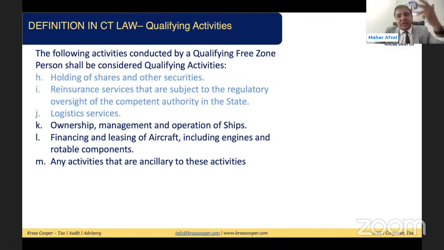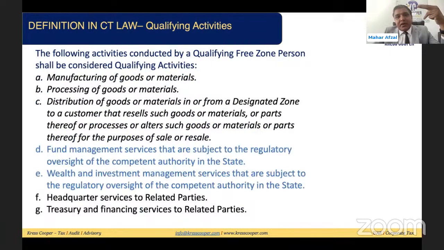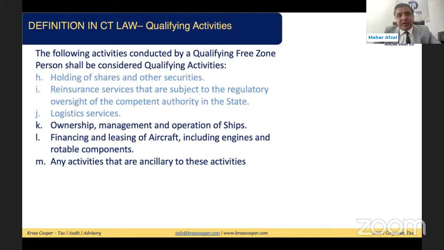So we can say 3 things related to the goods: manufacturing of the goods and material, processing of the goods and material, distribution of the goods and material. 2 services: fund management services, wealth and investment management services. 2 with the related party: headquarters services to the related party, treasury and financing services to the related party. Rest 2 holding: these are the basic financial activities, holding of shares and other securities, and reinsurance. Then the rest 2 are ships and aircraft. And the last one, any income incidental to all of these activities will be considered qualifying activities.